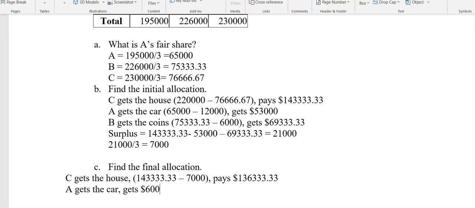All right, now A gets the car, and A was getting $53,000, but he gets another $7,000, so he gets $60,000. And then B's the last one. B gets the coins, and he was getting $69,333.33, but he gets another $7,000, so that's $76,333.33. And there we have our final allocation.